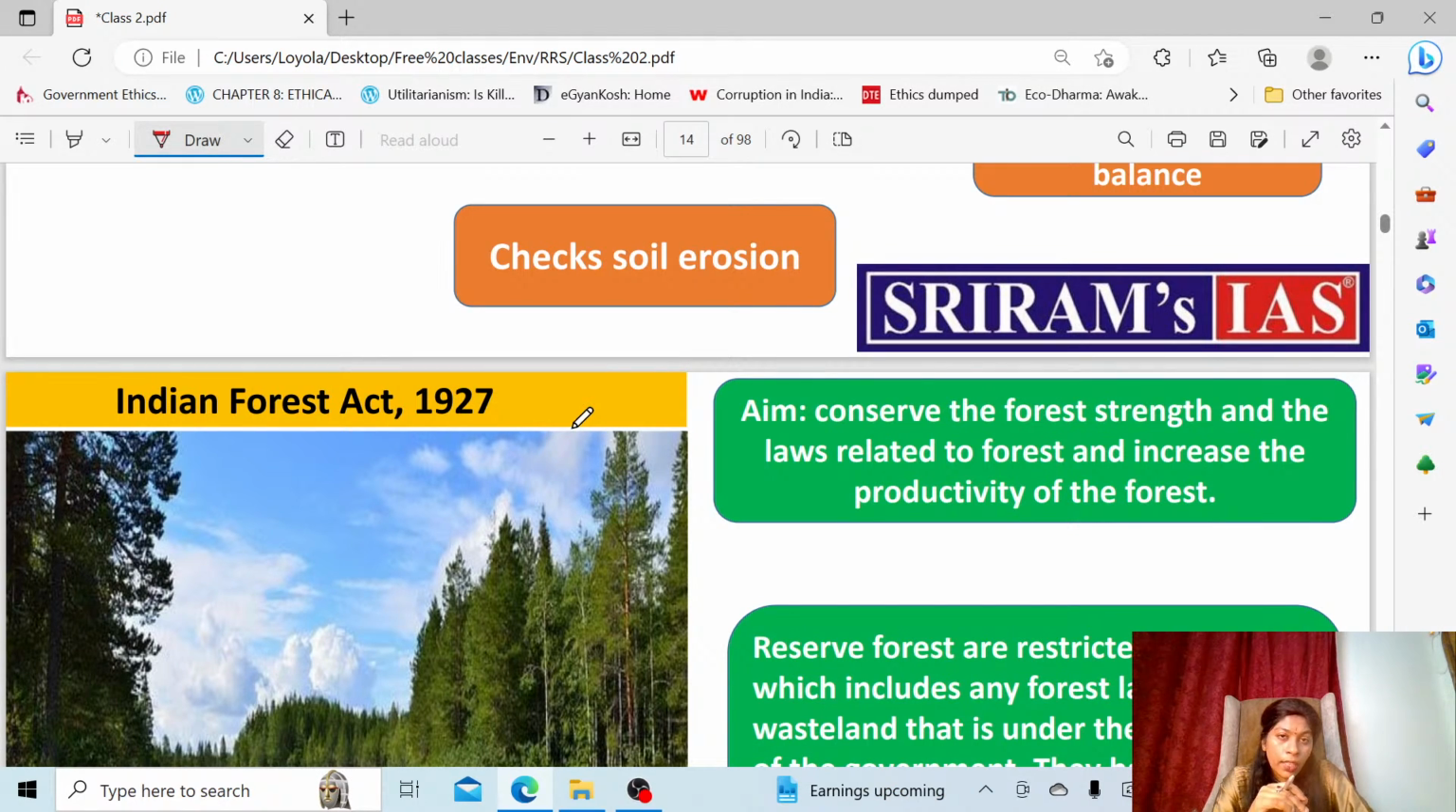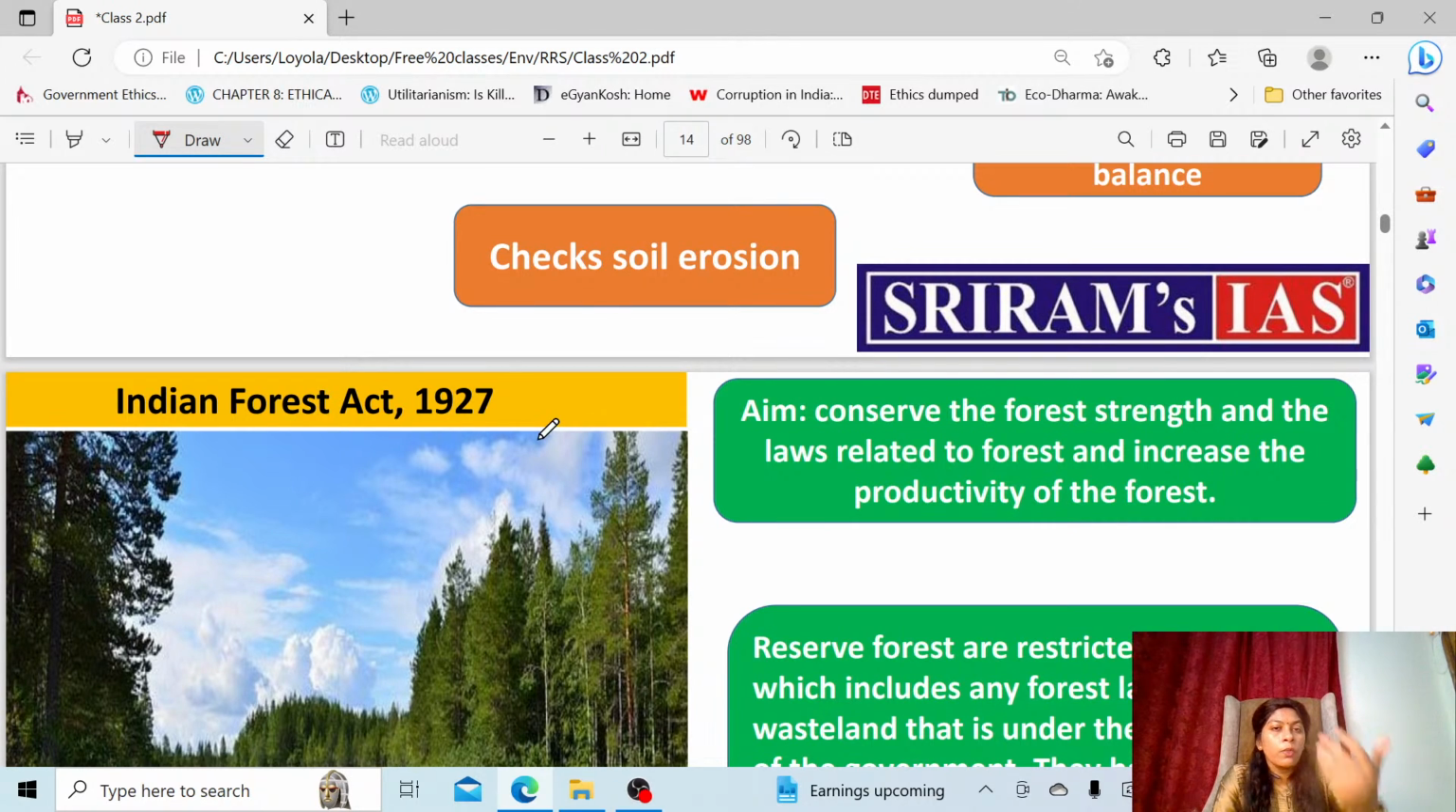So whenever UPSC is targeting an act, they will take questions from the objectives or aims or any important sections existing in the act. From those only questions will come. So mainly they will focus on the objective. You can see the objective is to conserve the forest, along with that to strengthen the laws already existing for the forest ecosystem, and then to increase the productivity of forest.